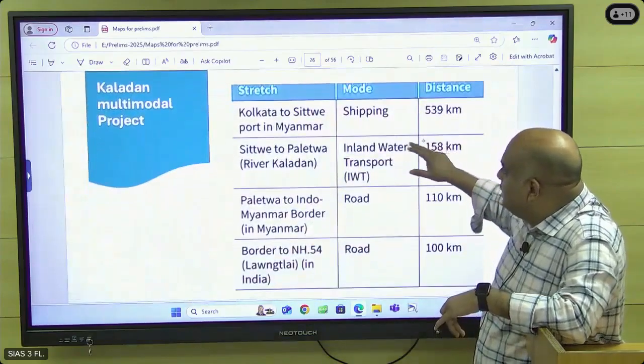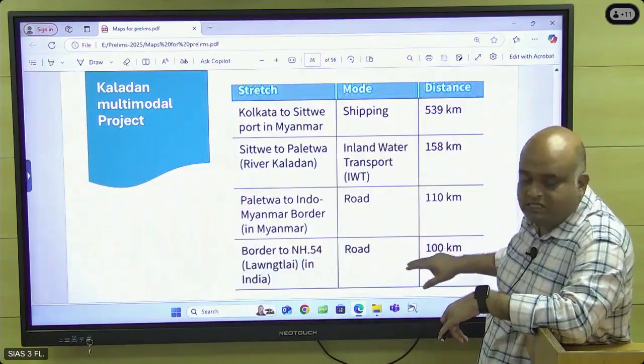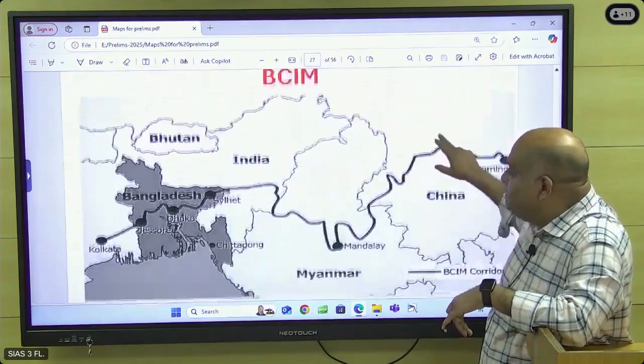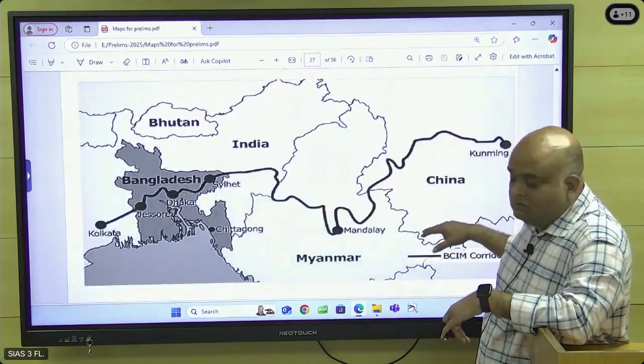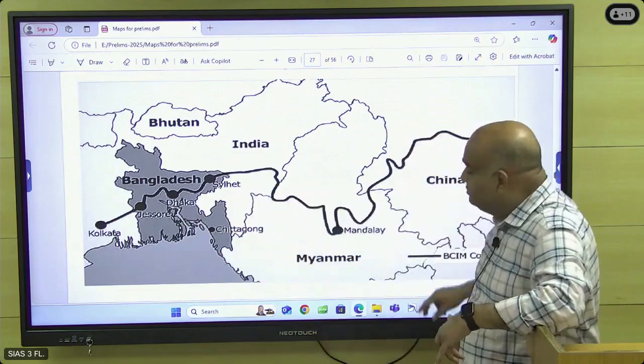Check it. What all the areas it is covering, what are the distances, that and all I have given, just to check it. And then BCIM, China with India. What all the cities it is connecting, check it.